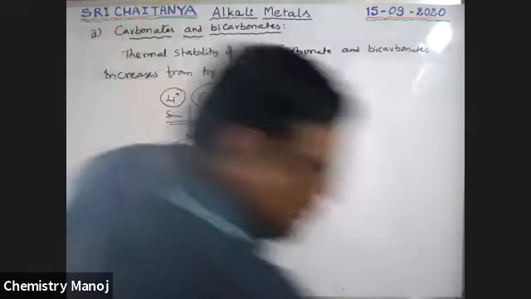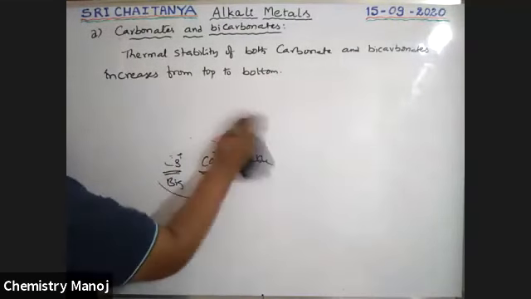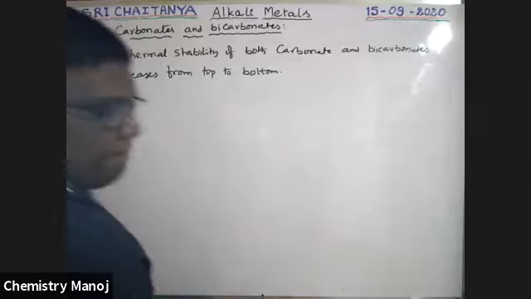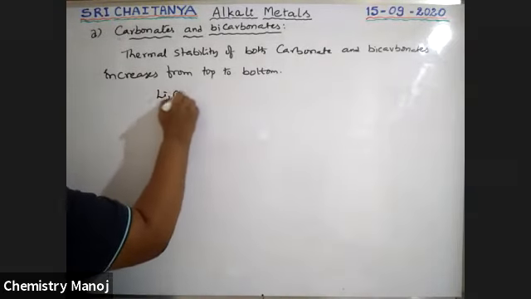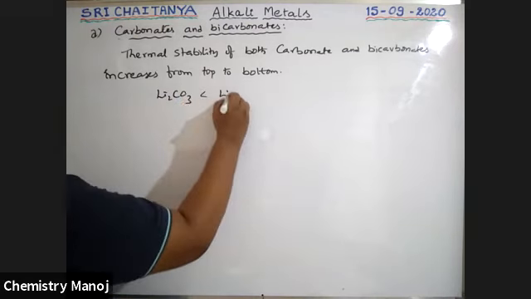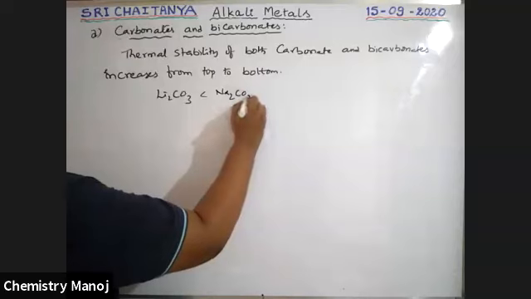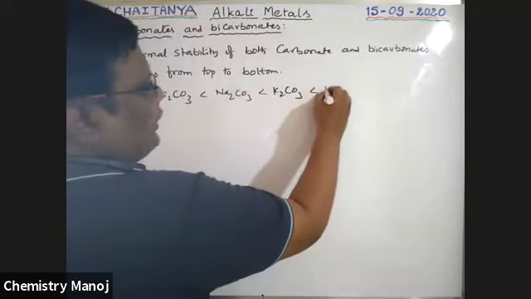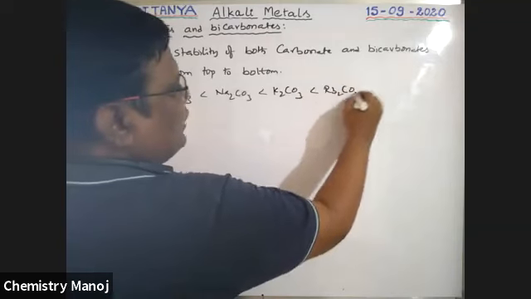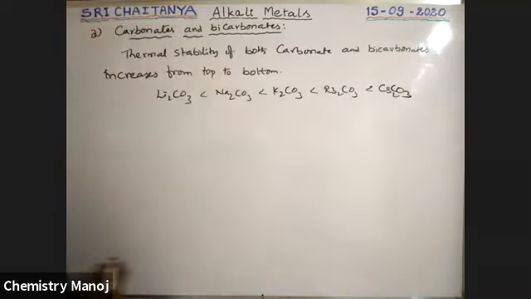Therefore, the order of stability is Li2CO3 less than Na2CO3 less than potassium, rubidium, and cesium carbonates.